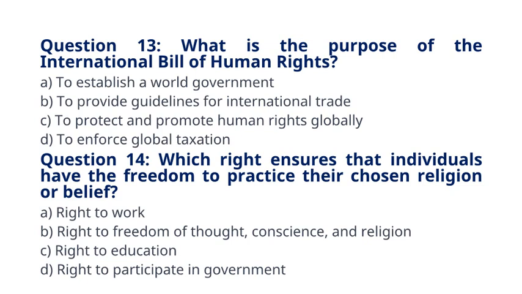Question 14. Which right ensures that individuals have the freedom to practice their chosen religion or belief? A. Right to work. B. Right to freedom of thought, conscience, and religion. C. Right to education. D. Right to participate in government. The correct answer to question 14 is option B. Right to freedom of thought, conscience, and religion.